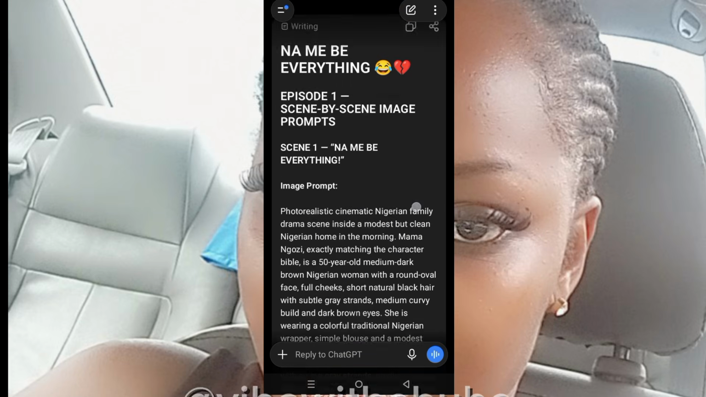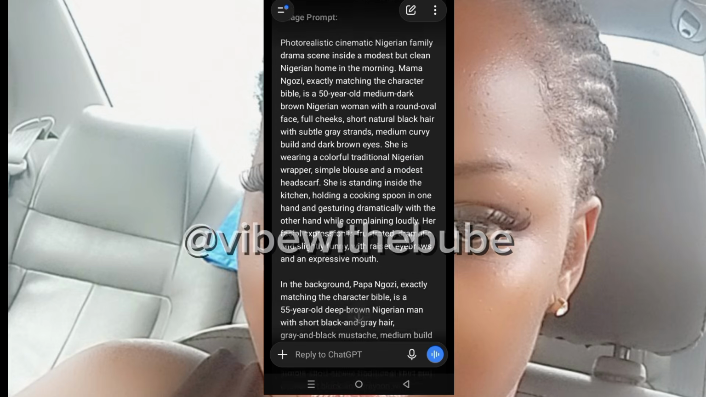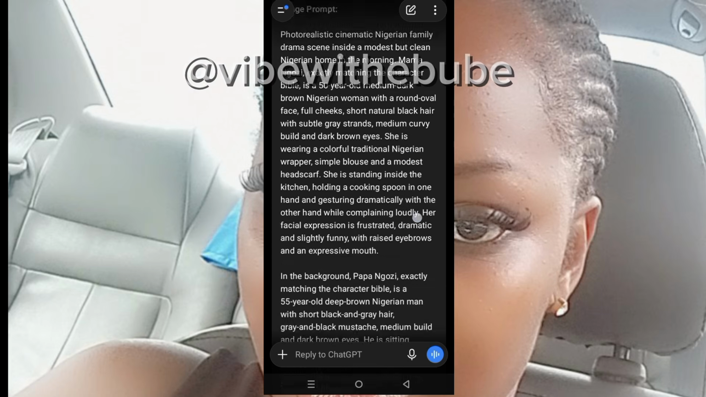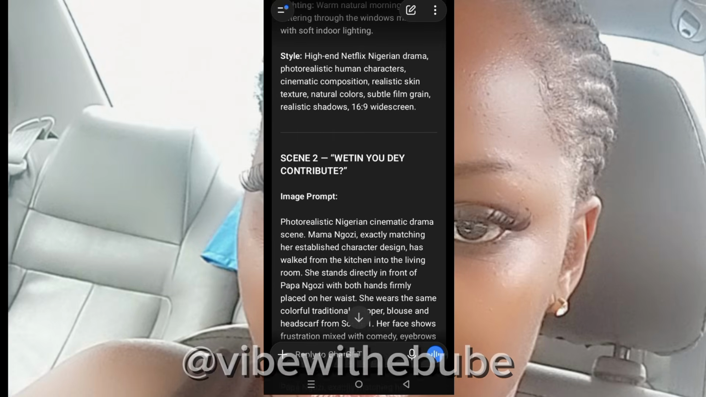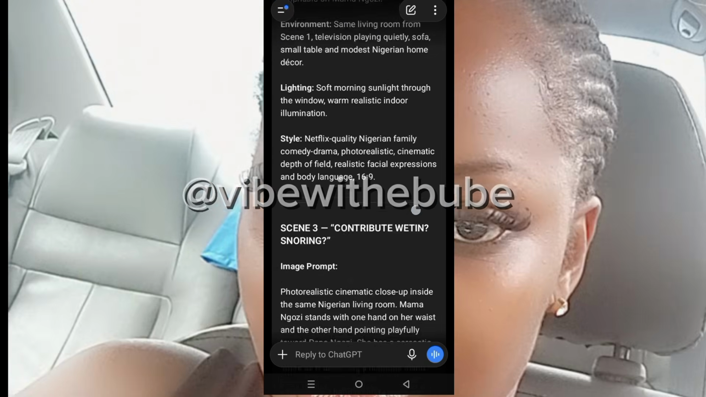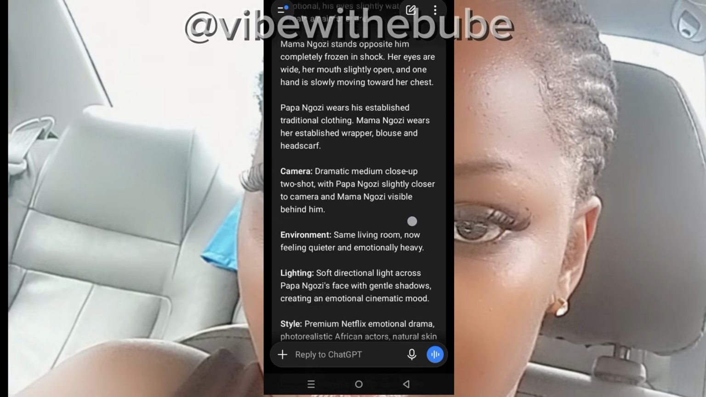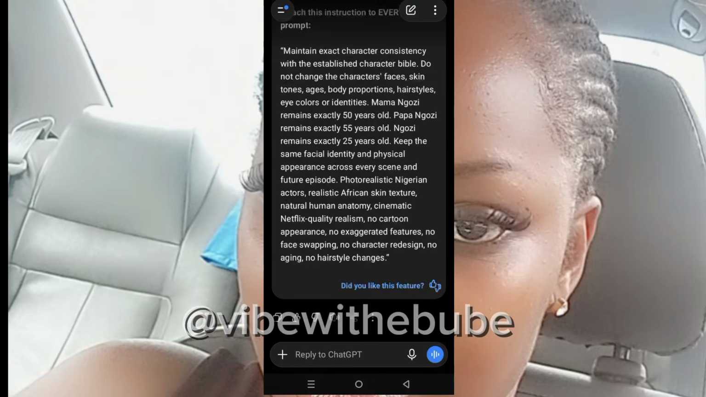Okay, so this is exactly what the app gave me for my scene by scene images, which you are seeing here. We have our scene one, which is everything. Now we still have our scene two, and after everything, we still have our scene three. So guys, that's just everything about our scene by scene image.